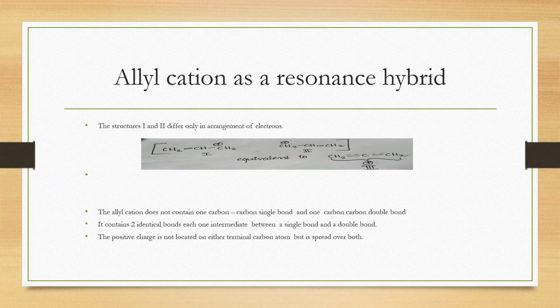The allyl cation does not contain one carbon-carbon single bond or one carbon-carbon double bond. Rather, it contains 2 identical bonds, that is intermediate between single bond and a double bond. We can see by looking at the structure, that there is a 1.5 bond. That means between the 2 carbon atoms, there is a full sigma bond and a half double bond between first and second carbon atom as well as second and third carbon atom. And the positive charge is not located on either terminal carbon atoms, but it is spread over both. Positive charge is spread over both the terminal carbon atoms.